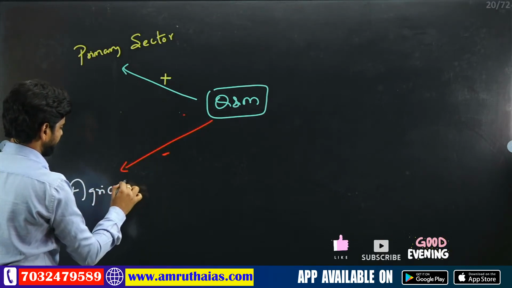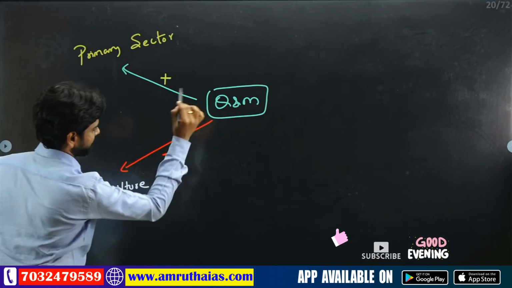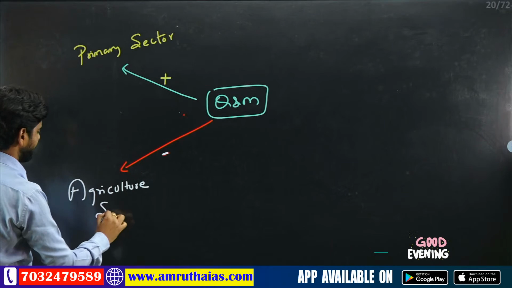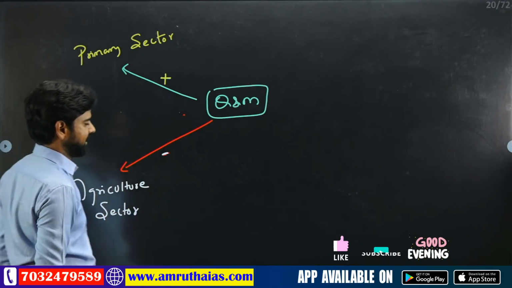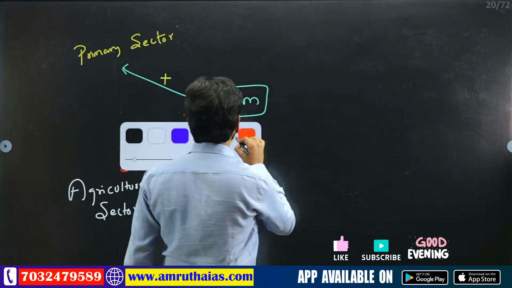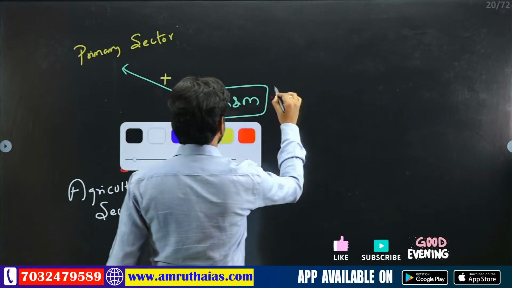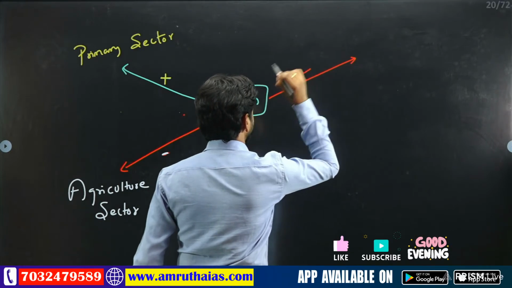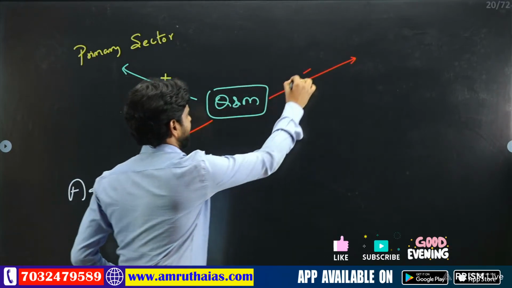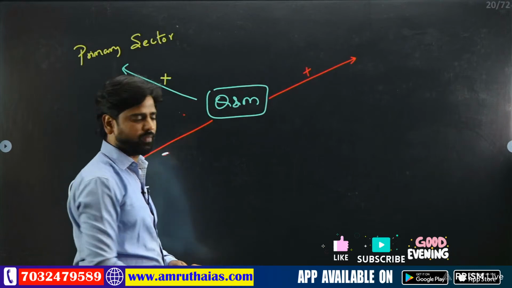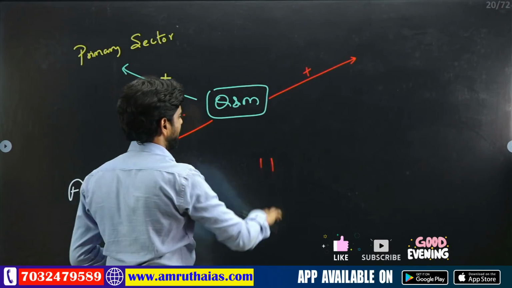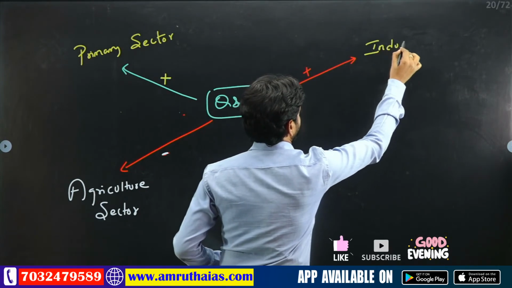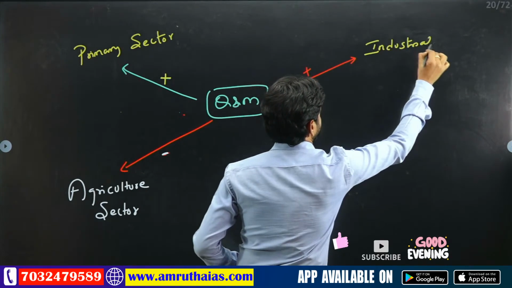Okay, if we deduct these quarries and mines from this primary sector, then we get the agriculture sector. Now the same quarries and mines, as you can see clearly, have been included. So if the quarries and mines have been included, then obviously we get the industrial sector. Am I right or wrong?